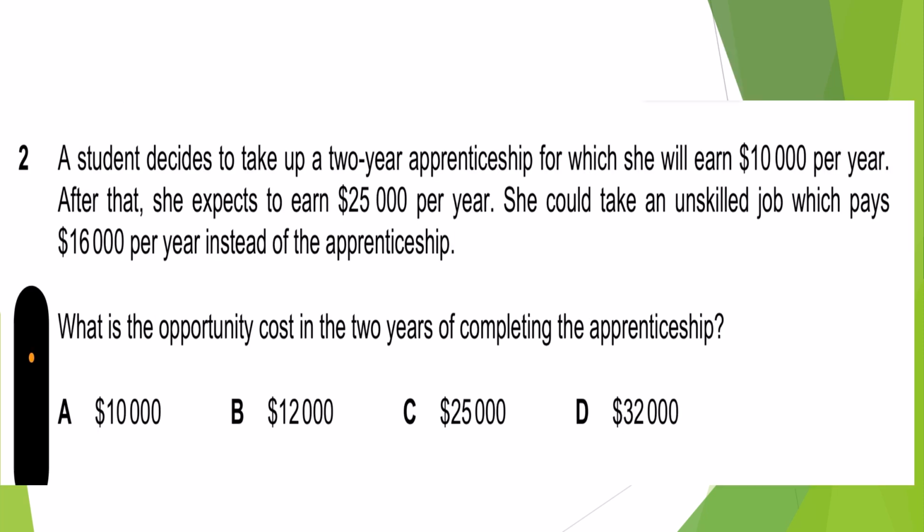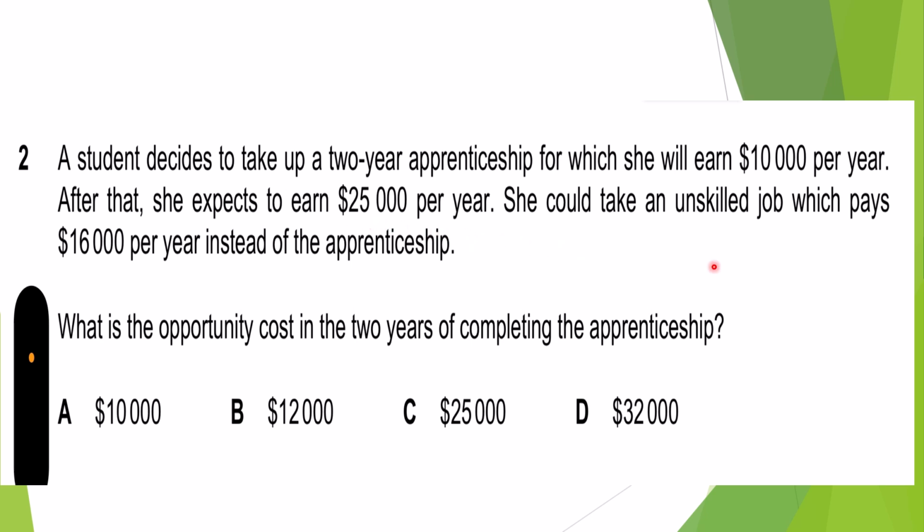Second is, a student decides to take up a 2-year apprenticeship for which she will earn $10,000 per year, right? After that she expects to earn $25,000 per year.